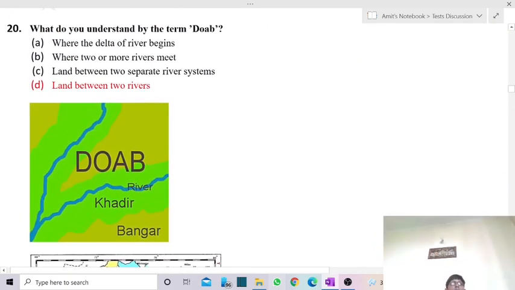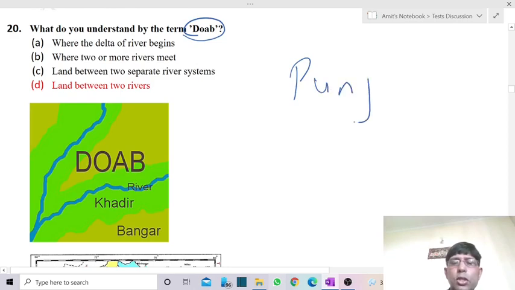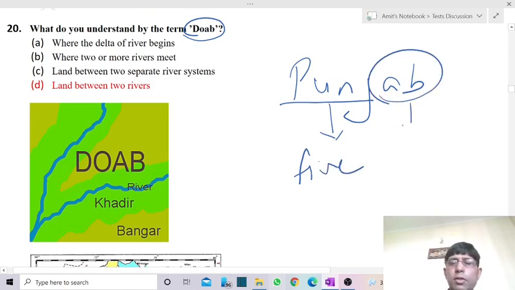So 20th question, what do you understand by the term Doab? Again, it is a very easy concept. You might have heard about Punjab, Punch Aap, where Punch stands for 5 and Aap stands for rivers.